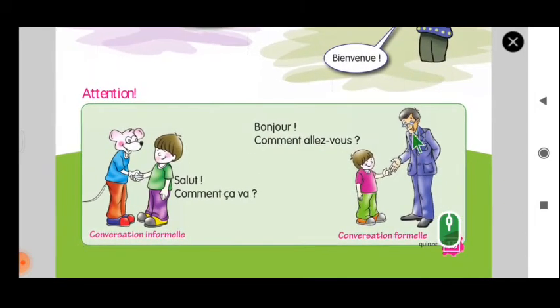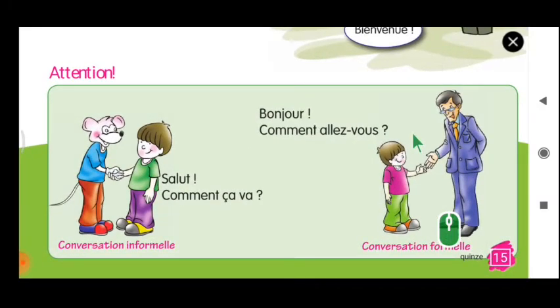So if you see, again, there is a very good explanation of conversation informelle and conversation formelle. From this, you could say, see, the toy is speaking to a small boy. Salut, comment ça va? But if the small boy is speaking to an elder person, bonjour, comment allez-vous? That means this is an informal conversation without respect, but this is a very formal conversation with respect. So what we saw on the previous page is repeating once again. If you understand the scenario, you will be able to conclude what it is.